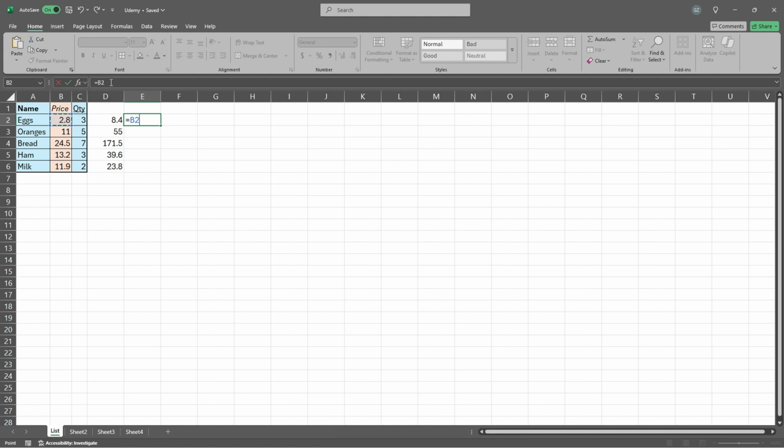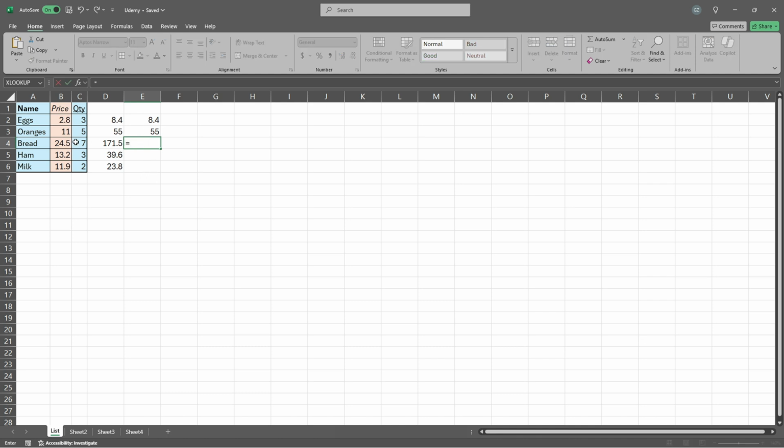Whenever I press times D2, so select there, press enter, and we've got the same result. Of course, if you would like to know something more, you don't want to just only select, you can write D3, so you know you are here, times C3. And we've got 55, as we've got before.